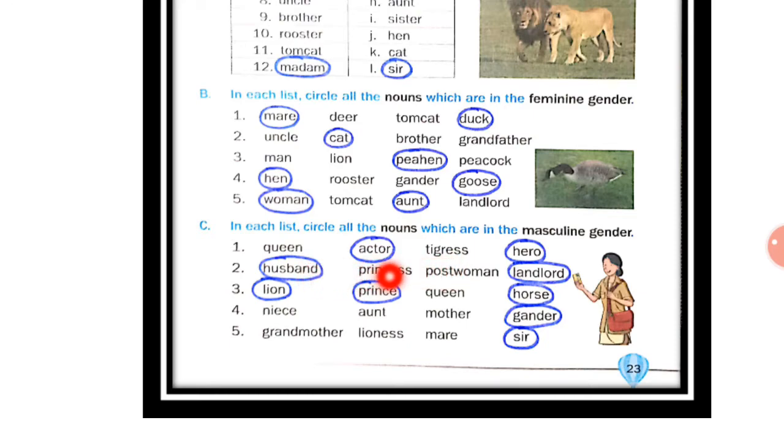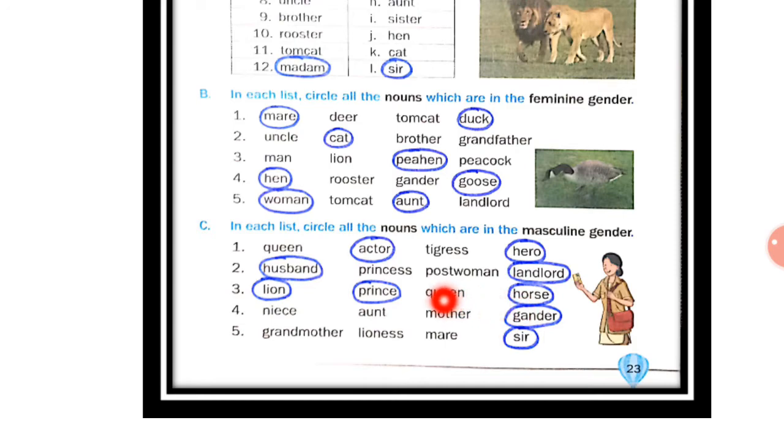Husband, princess, postwoman, landlord. Now husband and landlord, they are the examples of masculine gender. And princess and postwoman, they are the examples of feminine gender. Lion, prince, queen, horse. Now here are three masculine gender: lion, prince and horse.